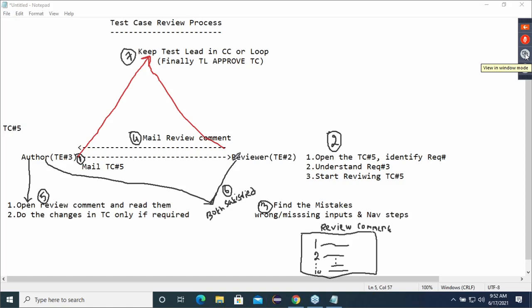Notes I'll give you. Just write the diagram first. Take the heading as test case review process and write the diagram. Please write quickly, guys.